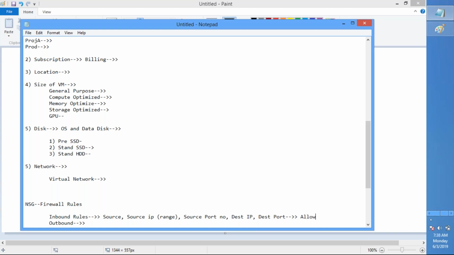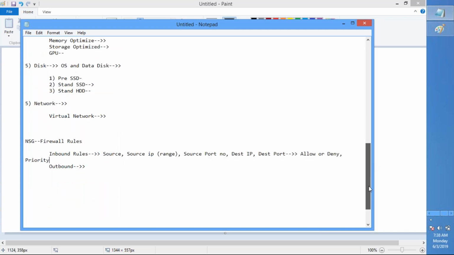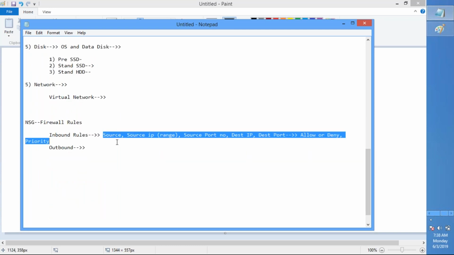Condition, right? Allow or deny. Whether you are allowing the traffic or denying the traffic. Right? And then a priority, which basically gives some weight to the rule that you are creating. Right? And a priority. So a similar thing will be there for your outbound rules.